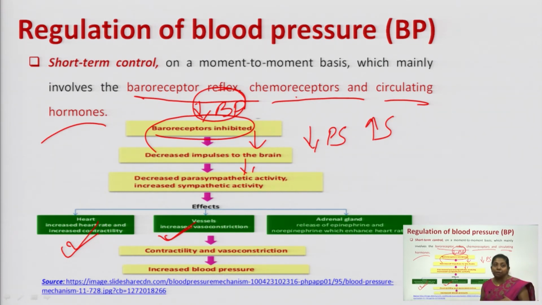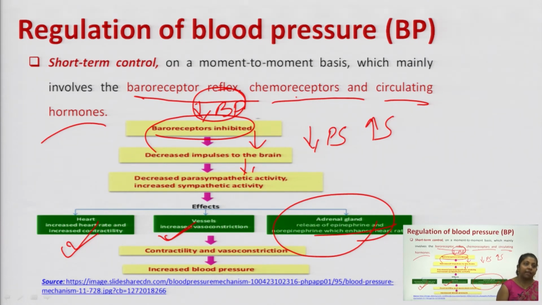Now, sympathetic stimulation also causes stimulation of your adrenal gland, and the adrenal gland now releases epinephrine and norepinephrine, which are hormones. Again, your epinephrine and norepinephrine have an effect on your heart and your blood vessels.